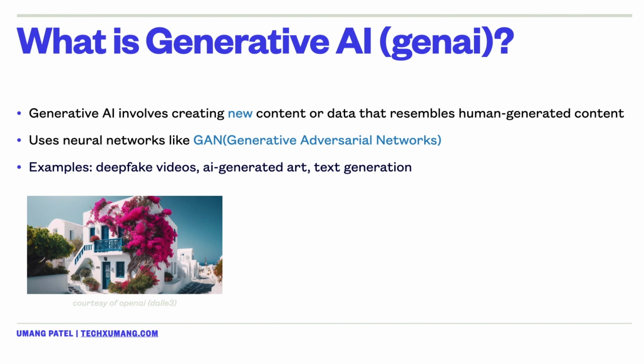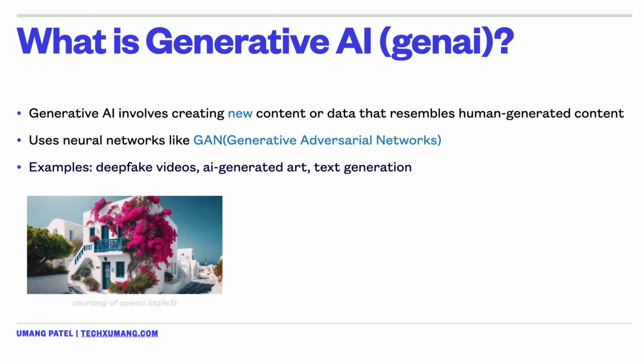So Gen AI is basically a fascinating area of AI focused on creating new content or data that resembles human generated content. So this employs advanced neural networks and architectures like generative adversarial networks or GANs in order for it to generate realistic data. So some of the examples of generative AI would include things like deepfake videos which you see on YouTube, AI generated art, and some of the text generation models like GPT-3.